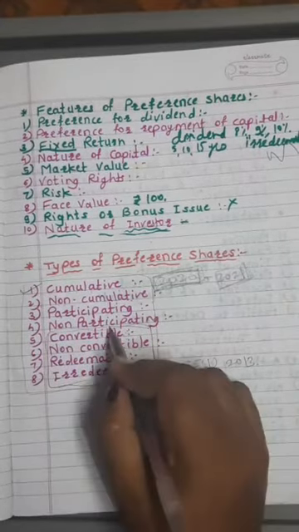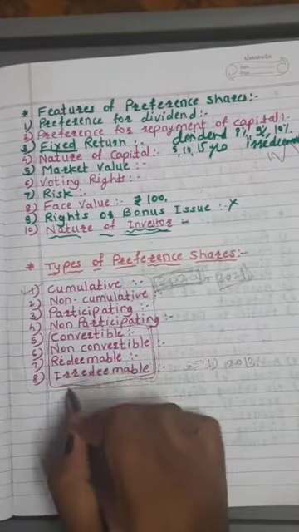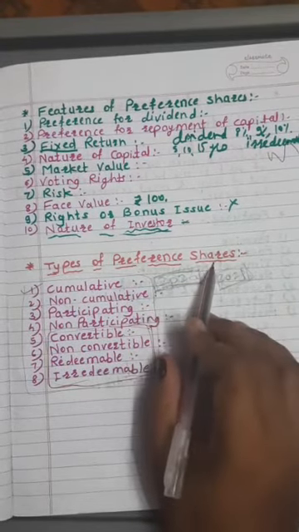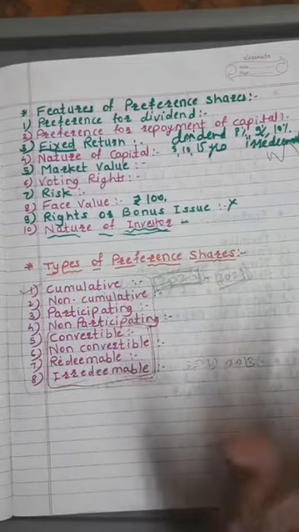So there you need not study these 4 points. You can write the same explanation, but you have to change the word. Instead of preference shares, you have to write debentures. Otherwise the explanation is same.